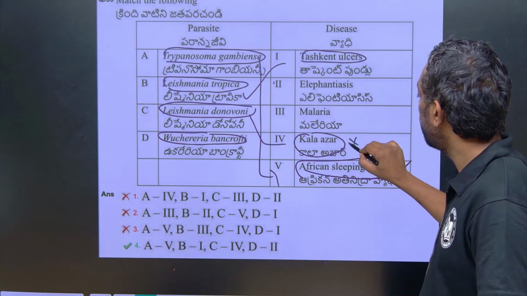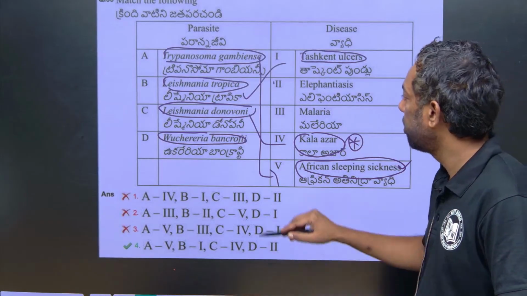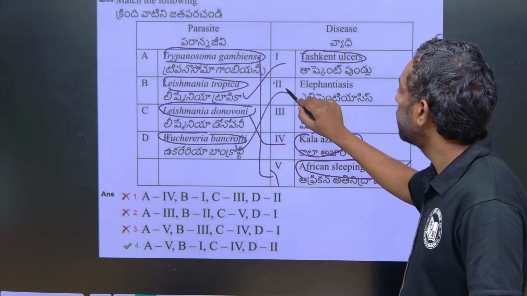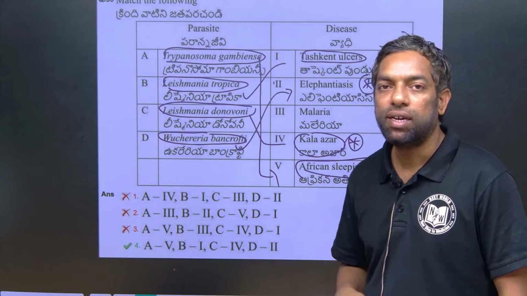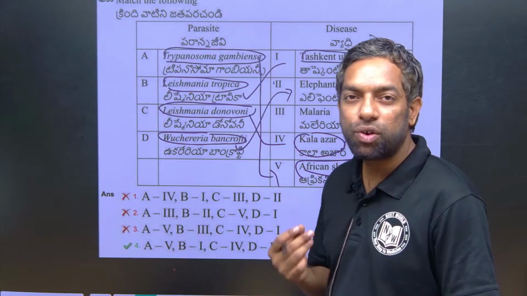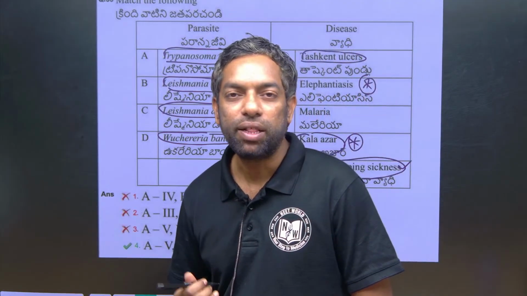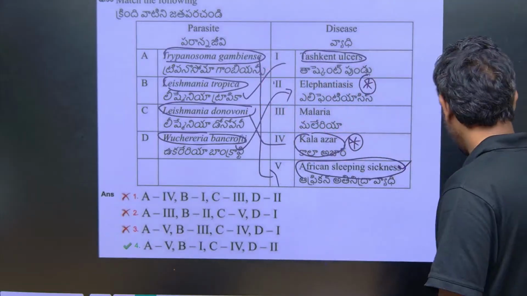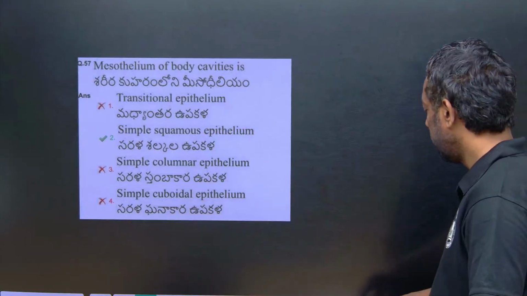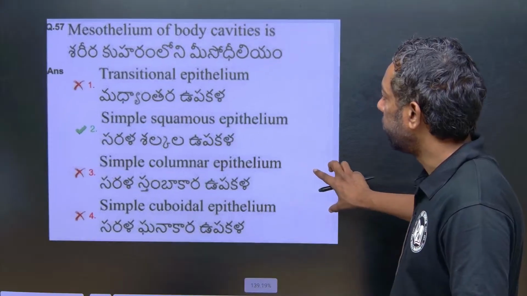This is important, maybe every question comes from here. This is elephantiasis, as we know. These are the tropical diseases. India is a tropical country, that's why they can give you one tropical disease. This is a very simple, direct question.